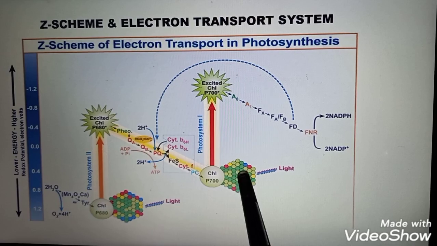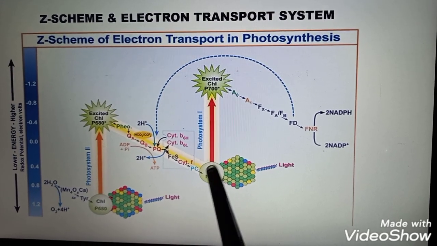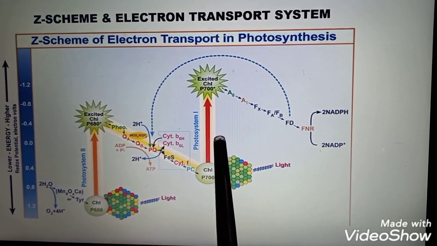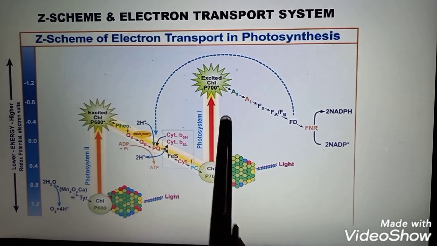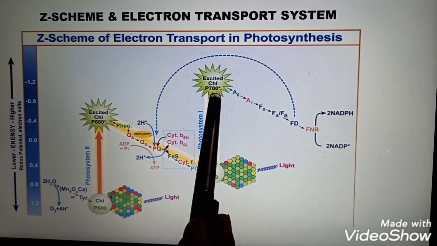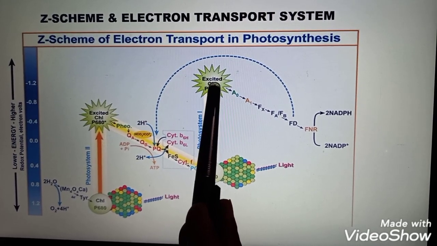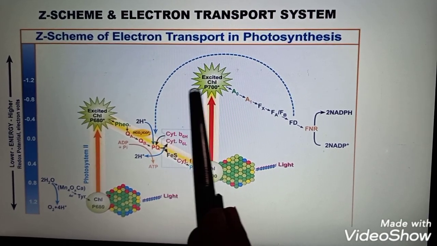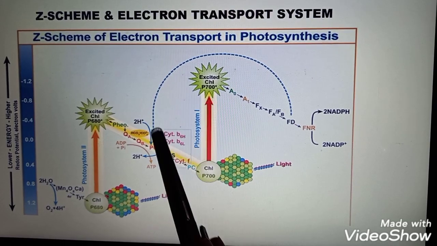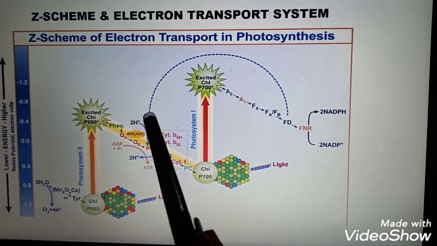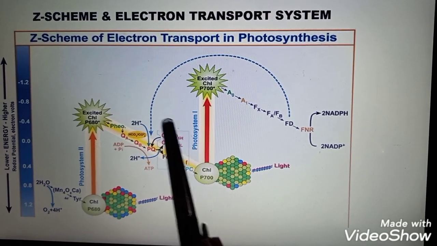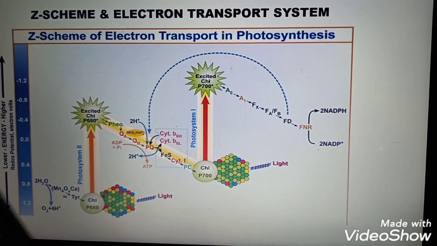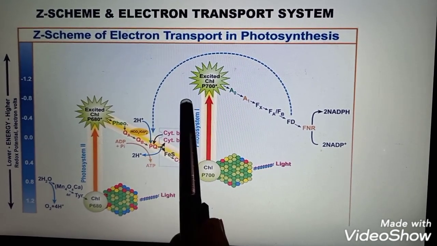And after absorbing light quanta, they become excited, and when they are excited, they release their energy in the form of an electron. This electron goes to the excited state of the P700 molecule, and then it comes back to P700 again. During this transfer back to P700, it releases some of its energy, which is absorbed by ADP and inorganic phosphate for the formation of an ATP molecule.